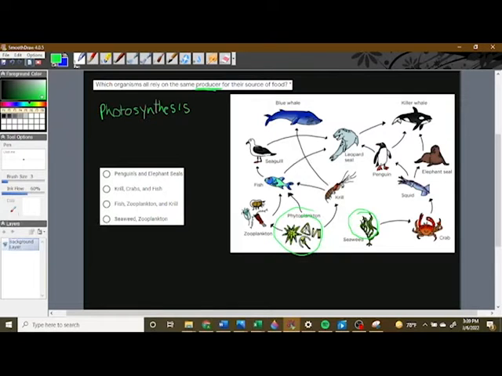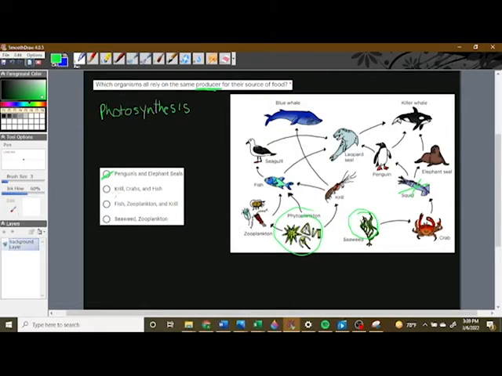And let's see if we can figure out which of these all eat the same producers. The penguins and the elephant seals. The penguins, the only thing they eat are squid, which that's not even a producer. That's definitely a consumer. And elephant seals also eat squid. This is definitely not it. They don't even eat producers.